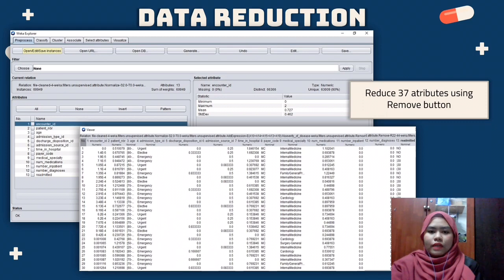A total of 37 attributes are removed based on the ranking list by using the remove button function in pre-processing. So as you can see in the slide, this is the reduced dataset. 13 attributes are left after the reduction process. The new dataset, which is the reduced dataset, is also shown in the slide.